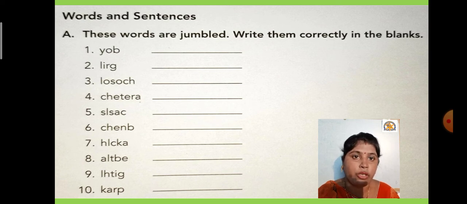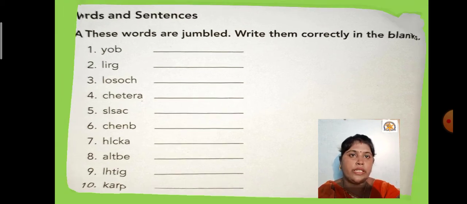See, the words are jumbled, you have to find out. CLASS, class. Number 6 is bench. You have to think, and then arrange, and write the correct spelling, BENCH, bench. Number 7, HLCKA. What is it? It is the spelling of chalk, but it is jumbled. CHALK, chalk. Then table, light, and park. In this way you have to complete this exercise.